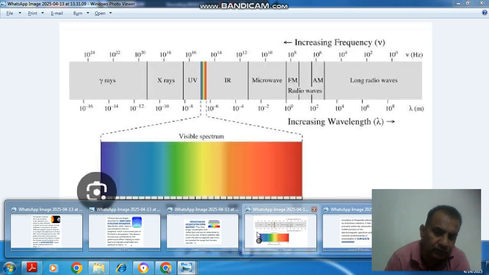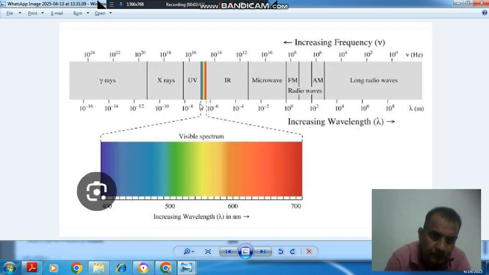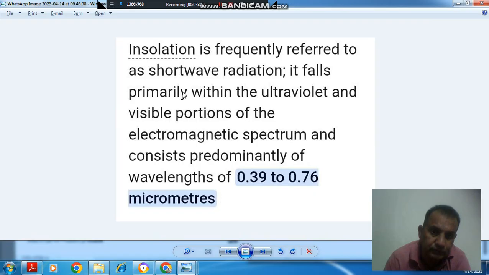If we see the electromagnetic spectrum, this is the range of 10 to the minus 6 up to 700 nm or 0.7 micrometer. There is visible range, and before that ultraviolet range. And infrared. And the insolation is referred to 0.3 to 0.76.